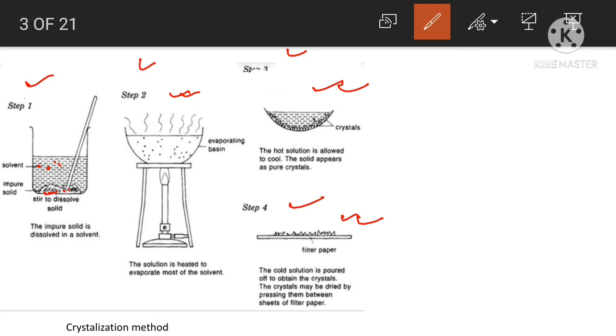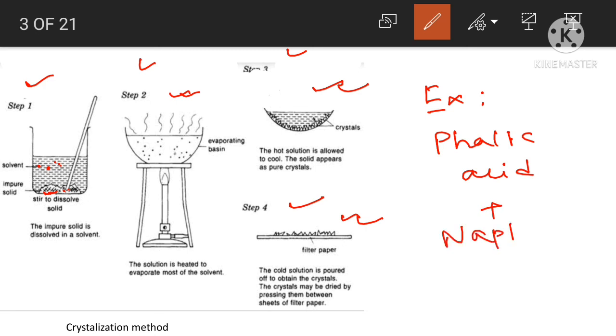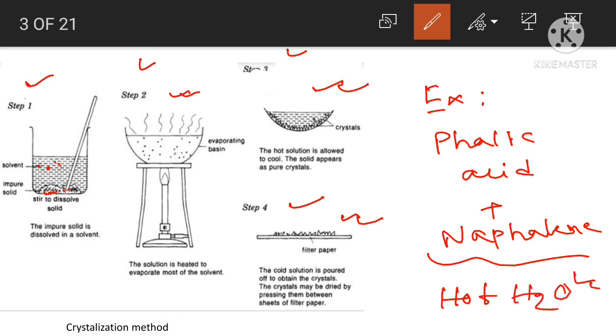By this method you can separate phthalic acid mixed with naphthalene. In this case, what solvent should you choose? Hot water will be the solvent. Okay, so this is the crystallization method.